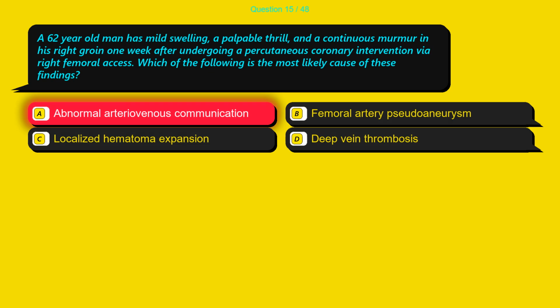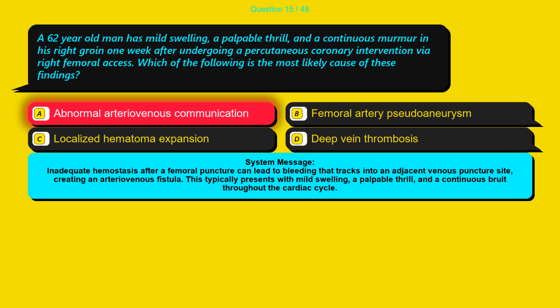The correct answer is option A, abnormal arteriovenous communication. Inadequate hemostasis after a femoral puncture can lead to bleeding that tracks into an adjacent venous puncture site, creating an arteriovenous fistula. This typically presents with mild swelling, a palpable thrill, and a continuous bruit throughout the cardiac cycle.